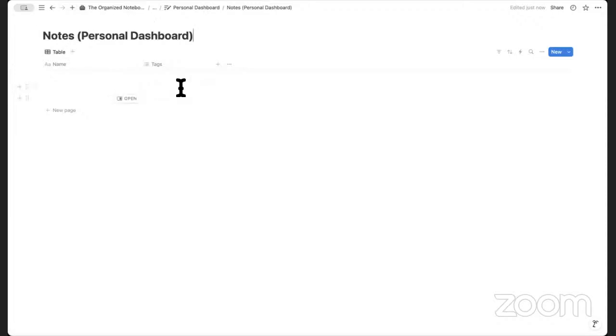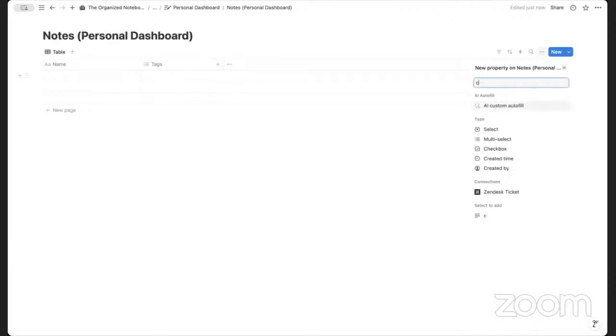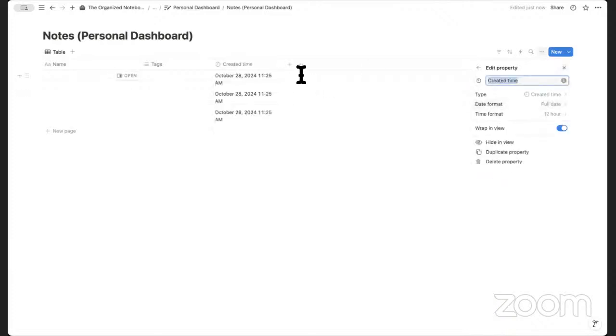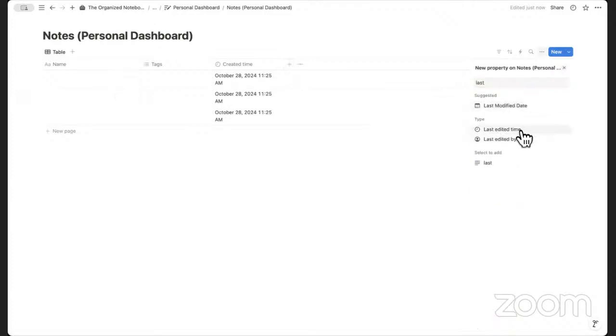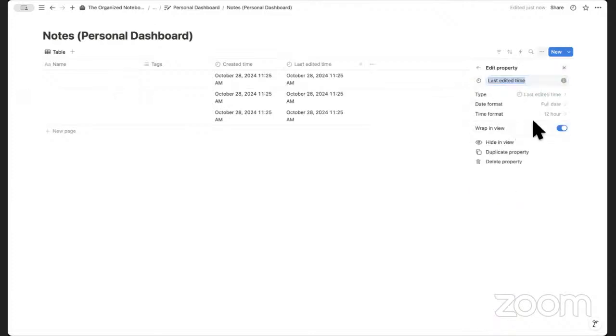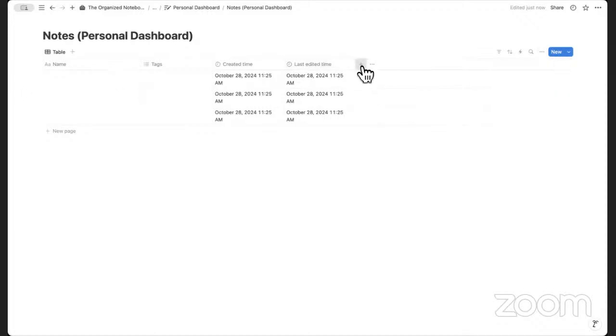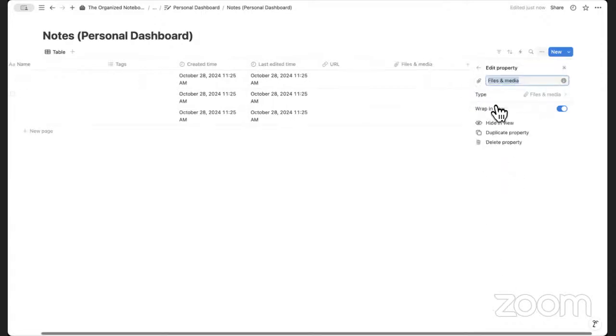So in the notes, this again is going to be just very simple and a way that you can iterate on it later. So we have our tags. We're going to add a created date, so created time. And we're also going to add the last edited time, just so that it's easy to track. Then what we can do is put a URL and files and media. So we're going to add URL like this. And then we can also add files and media.